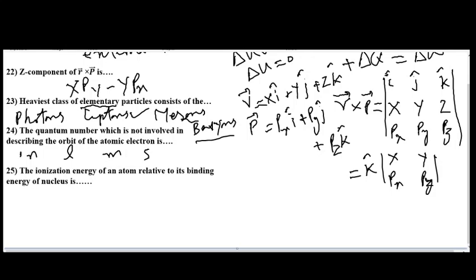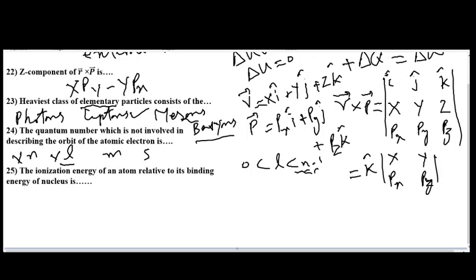So it is not the right option. Next is L, the azimuthal quantum number. It describes the shape of the orbit, and the value of L can be from 0 to n-1. From this range we can see that the value of L is dependent on n, so it is again related to the orbit. So this is again not the correct option.